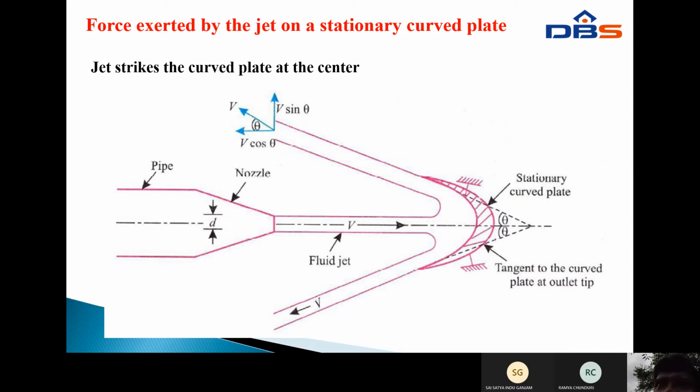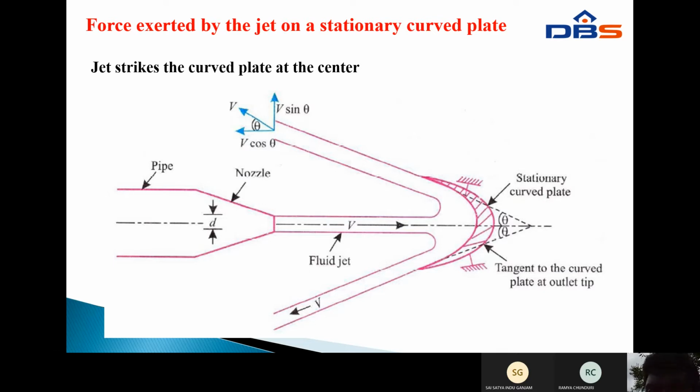The jet is entering the curved plate at the center point. The water leaves outward, upward side and downward side. Some velocity upward in the vertical direction is v sin theta and in the horizontal direction v cos theta. V cos theta is in the negative direction, and v sin theta is in the positive direction. V means the velocity at some inclination to the horizontal, theta.